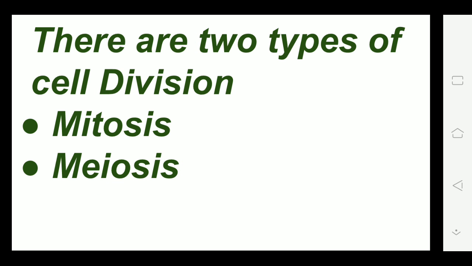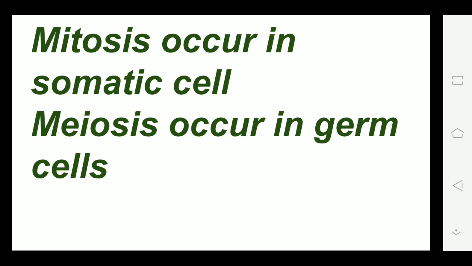Next, there are two types of cell division. Today we are going to study the main important concept of this science: cell division types. There are two types of cell division, mitosis and meiosis, and today we are going to study only the first type, mitosis. There are many cells in our body, so in which cells does mitosis take place and in which does meiosis take place? Mitosis occurs in somatic cells and meiosis occurs in germ cells.